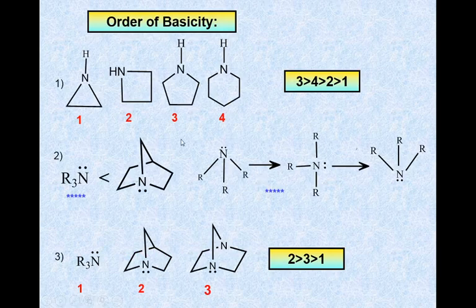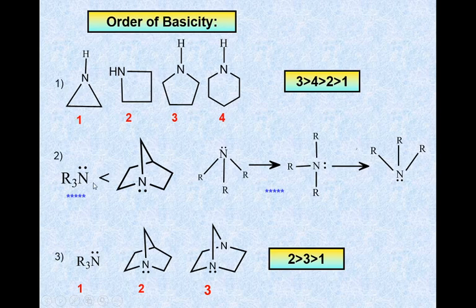Here are some examples of bases, and we write the order of basicity. Here in the first molecule there is a smaller ring, therefore there is a greater minus I effect, and it does not easily donate its lone pair. Same case in the second and third one, but in the 6-member ring the position of the lone pair is not fixed due to ring flipping, and hence it cannot easily donate. Therefore the order of basicity is third one is more basic than fourth one, then second one, and then first one.